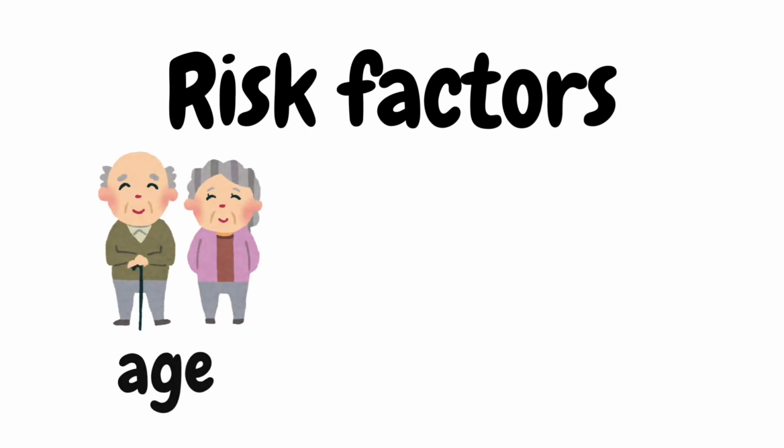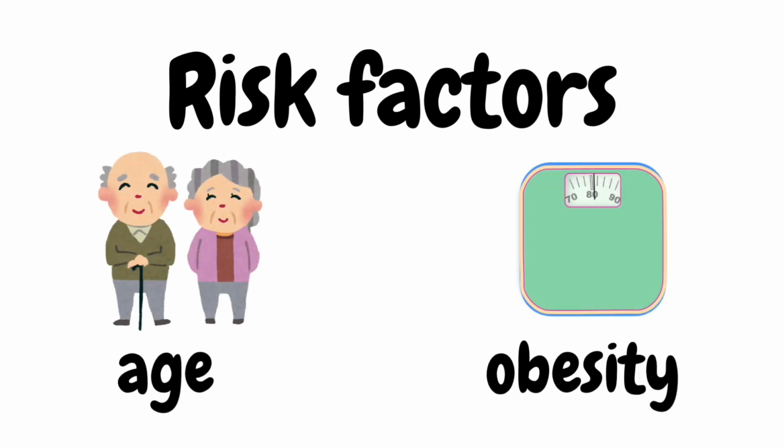People are more likely to develop type 2 diabetes as they get older. People are also more likely to have the condition if they are obese.